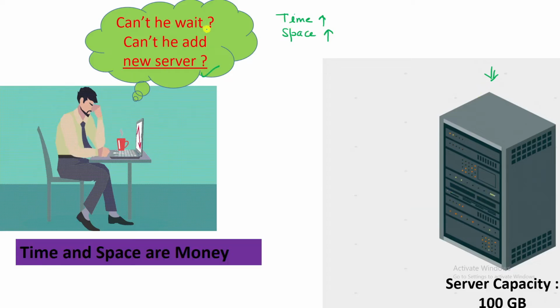Now the question is, why can't the other people wait? The answer is, time is actually money. If the other people are waiting for your application to complete, and your application has been written in such a complex manner that it is taking a lot of time, then other people will wait and the revenue of the company will go down, because fewer tasks will be completed. And if your code is taking a lot of space, other people will not be able to deploy their code, right? So again, fewer tasks will be completed in the company, and the revenue of the company will go down. So for the company, time and memory space are actually money.